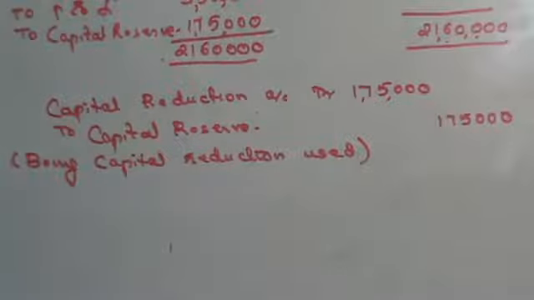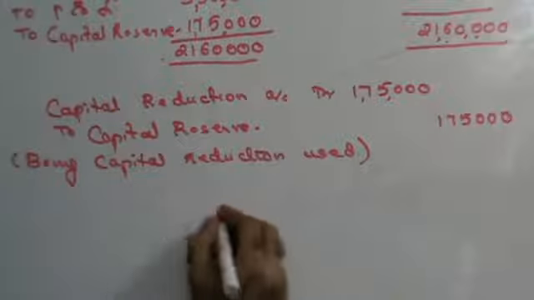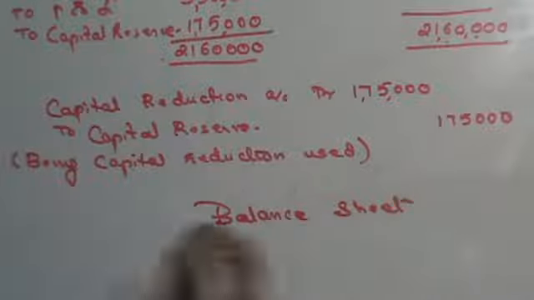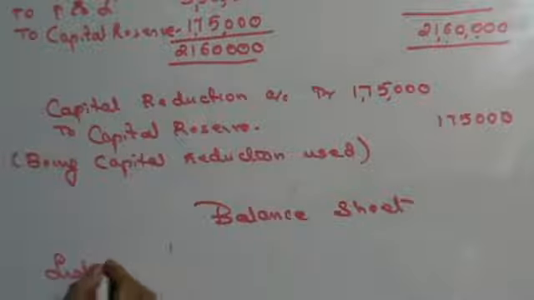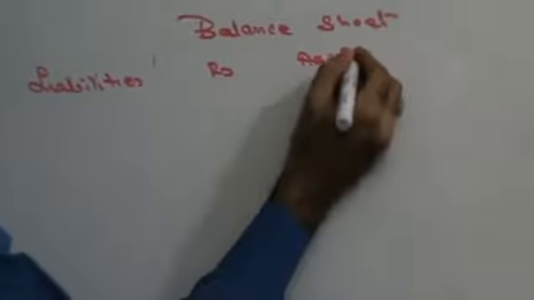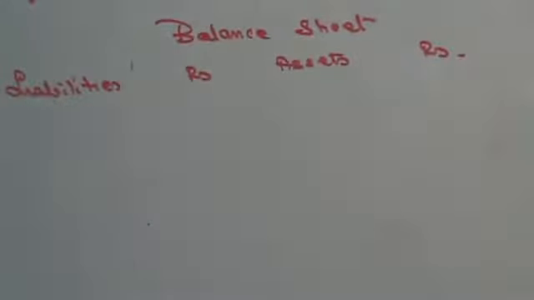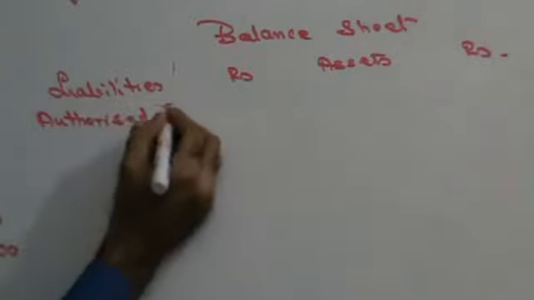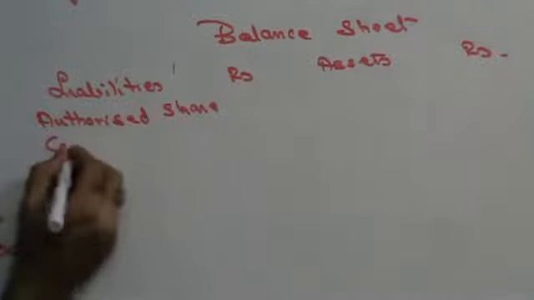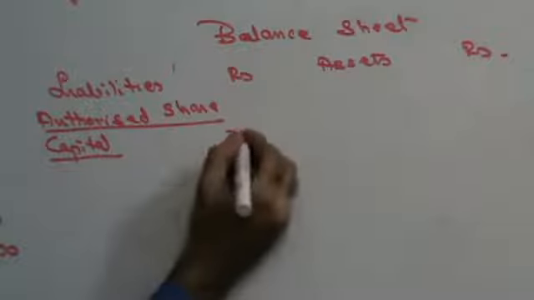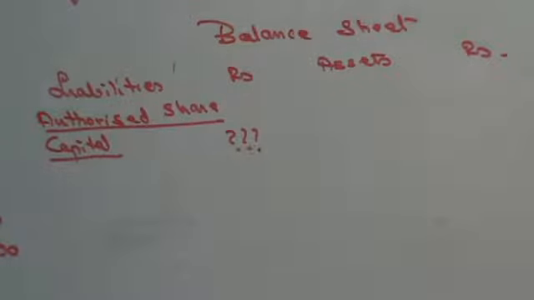Okay, now let's make the balance sheet, guys. Liabilities, rupees, assets, rupees, right? Authorized share capital not given to you, put question mark and tally it off.